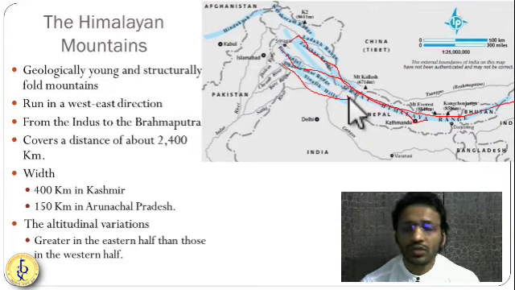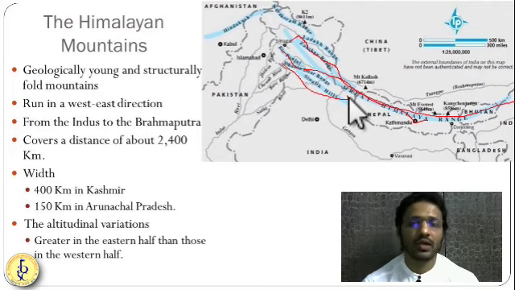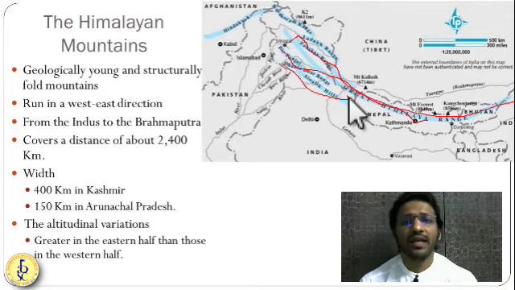Okay, so Himalayan mountain, geologically it is a fold mountain. We have seen the difference between fold mountain and fault mountain. So Himalayan mountain is a fold mountain. It is made up of sedimentary rocks. It goes from west to east direction.